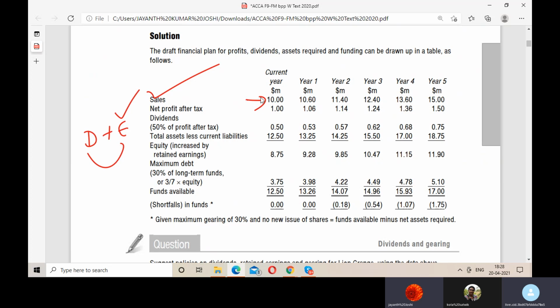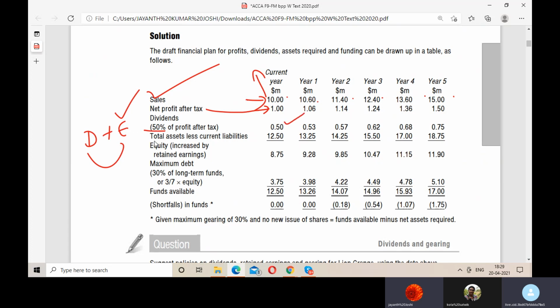We start from sales. We don't know the profit, correct? We have some data given out of which we need to derive the current year's profits, dividend payments, how much we retained and how much we paid. All these things we have to see in this. So your sales is 10 million, and this is all the other years' sales they have given. They said your profit is 10% of this, so I got this even. And now they said you retain 50% and make the payment of 50%, so I reduced this.